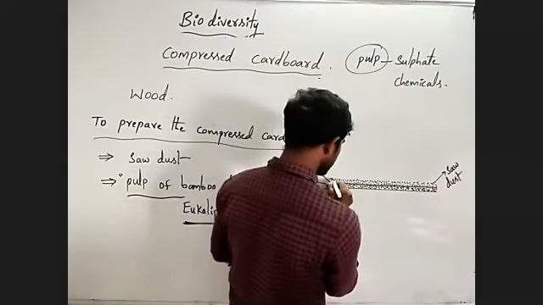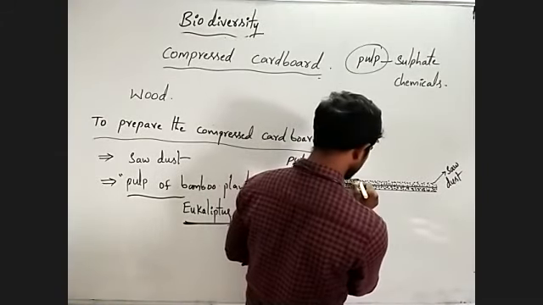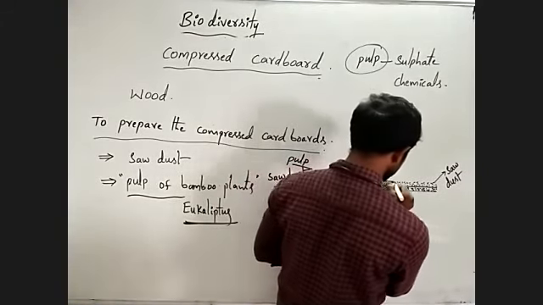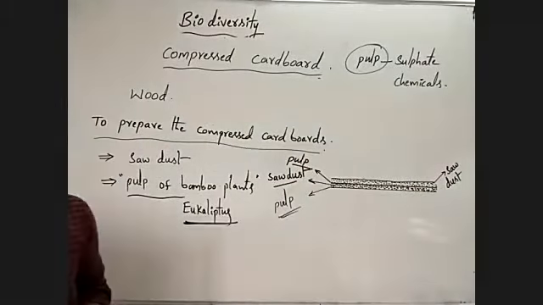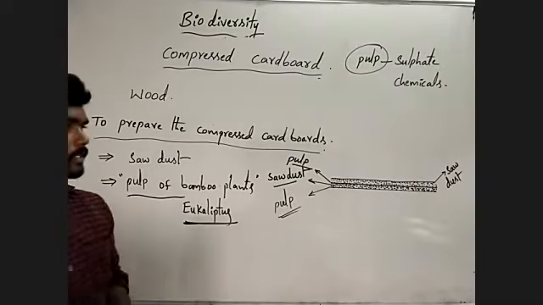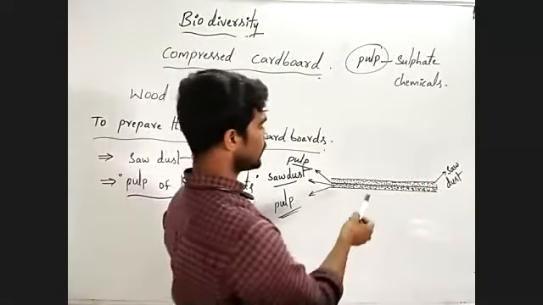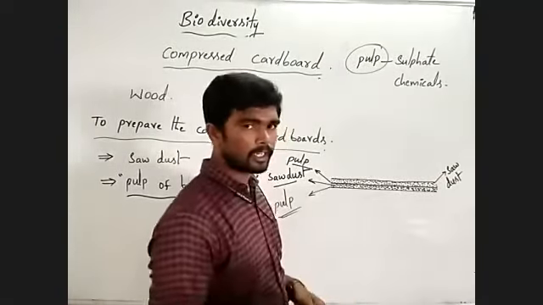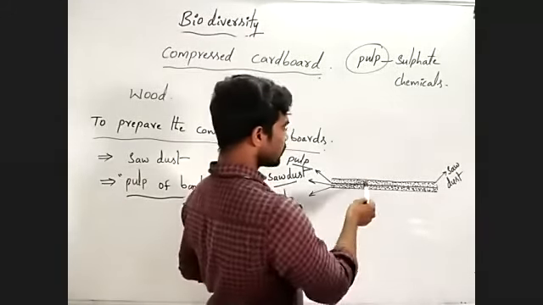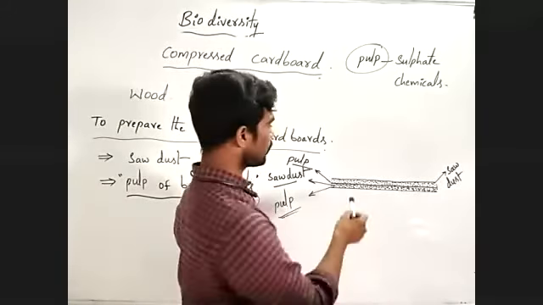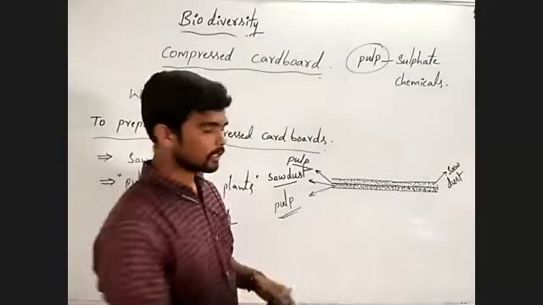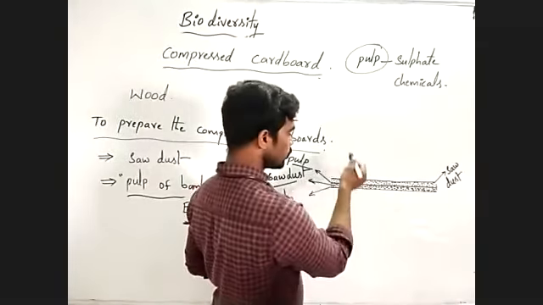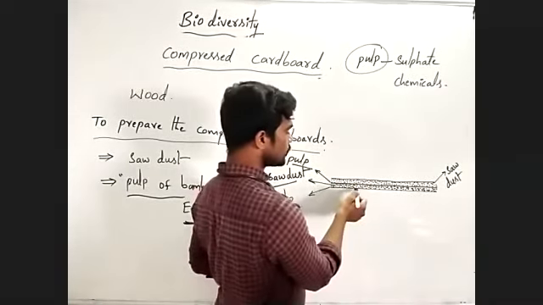Again, pulp is placed on the sawdust. Like this, a number of layers. Based on the size, a number of layers are formed in this process. Here, like this, we have to make the layers of the pulp and